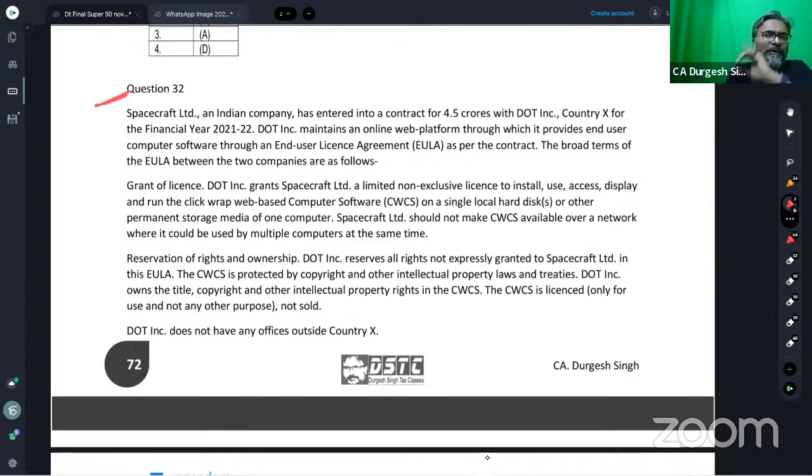But what I found in this attempt RTP is that apart from the judgment, they have put up a case study, and the answer is so greatly drafted that everyone, the ICAI students, will fall in love with this particular answer. And that is what I'm expecting to be in your examination also.